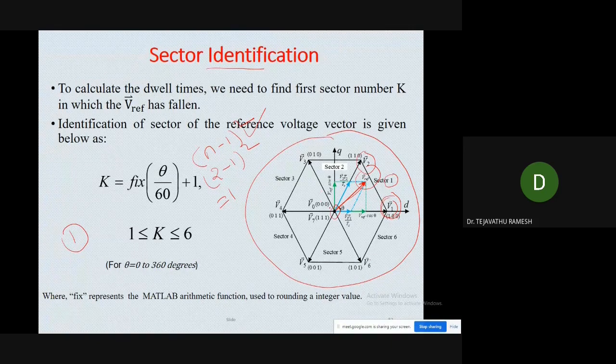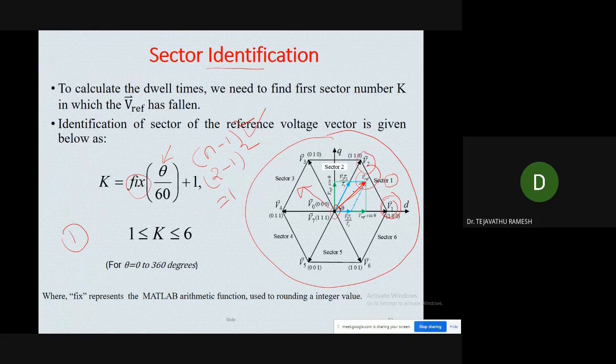There is a chance of the V reference falling here also, so we need to identify the sector. Depending upon the angle we are receiving, we can calculate the sector number. This is the equation we follow for calculating the sector number: K is equal to fix of theta by 60 plus 1. Why are we using this fix term? This is the MATLAB arithmetic function which is used for rounding to an integer value.